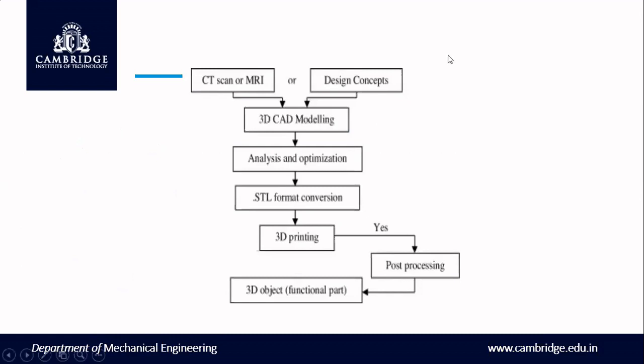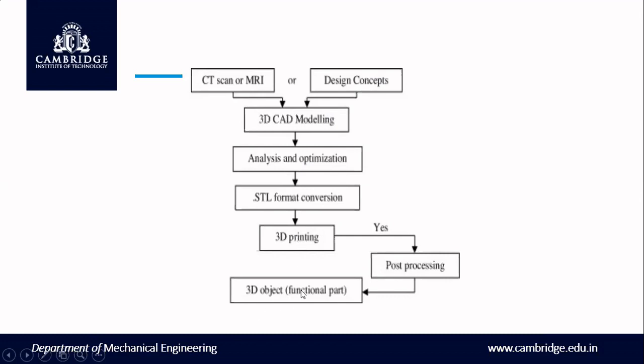Now I will go through one by one. Design concepts, whatever designs you are having. For example, I want to design an aeroplane. Draw the CAD model of the airplane, analyze and optimize whatever you want, and then you send it with the file extension .stl, that is the stereolithographic file format. After that, the slicing will happen, and then your part will be printed.